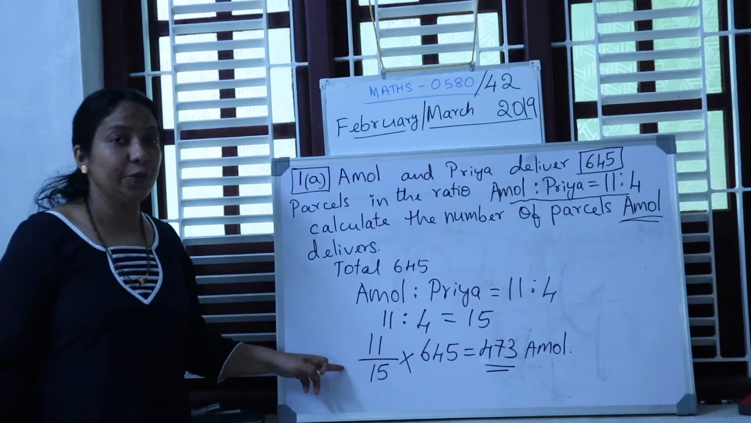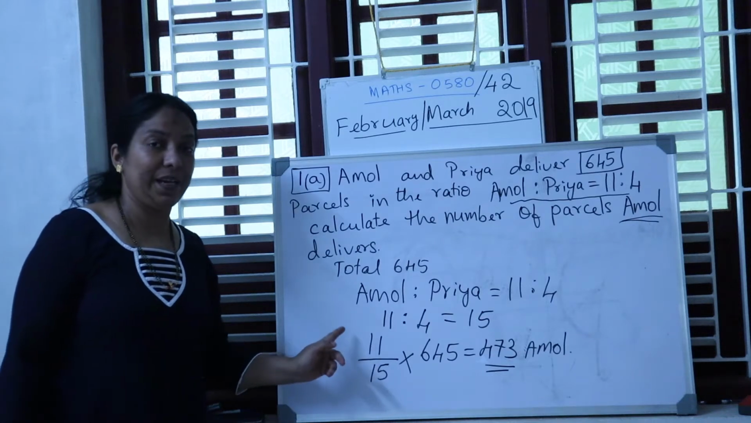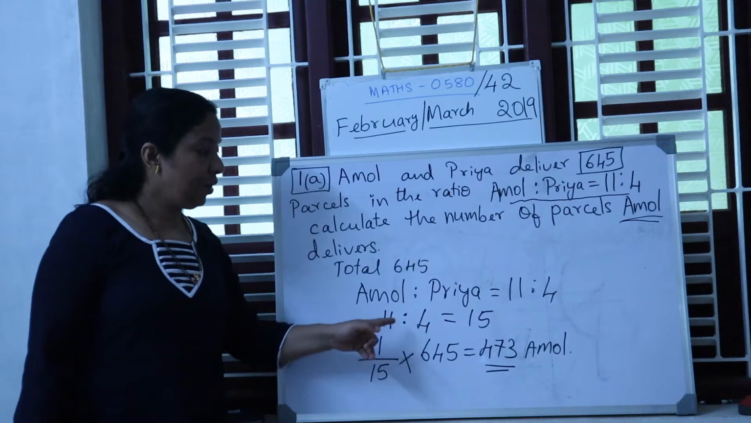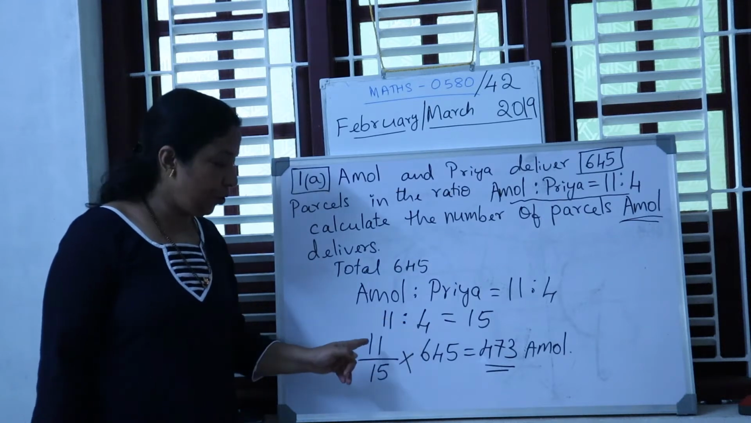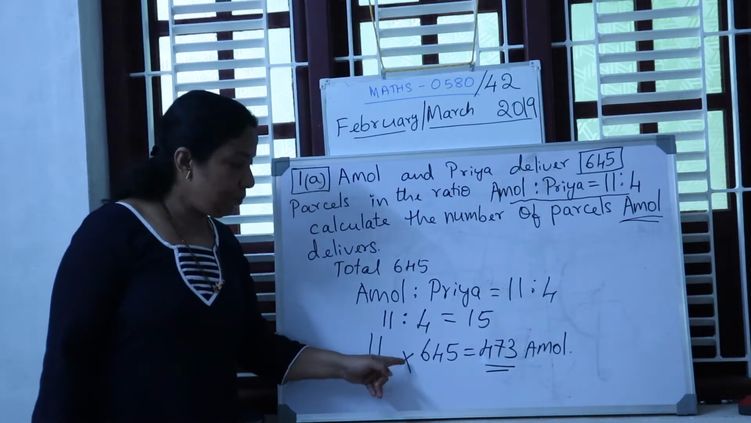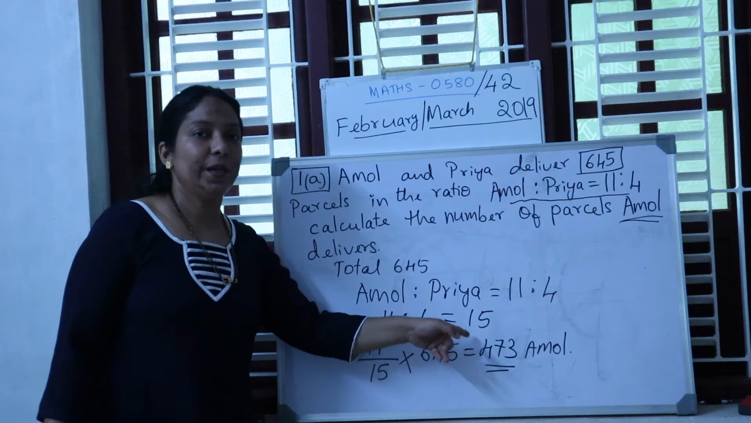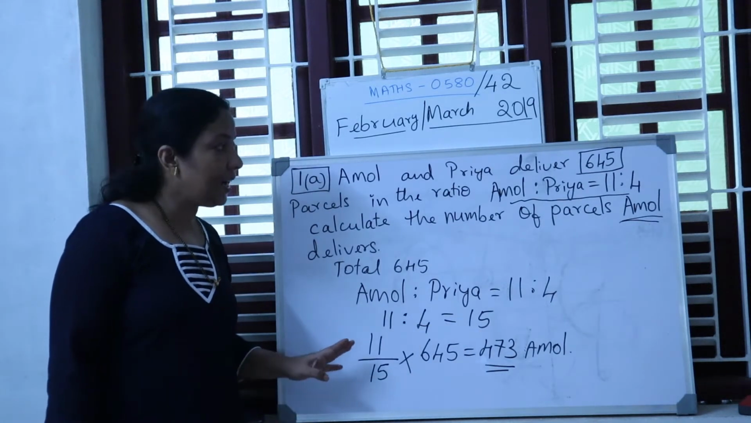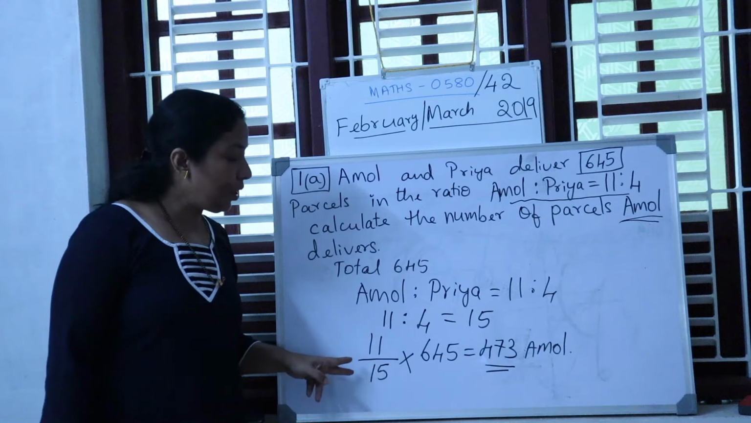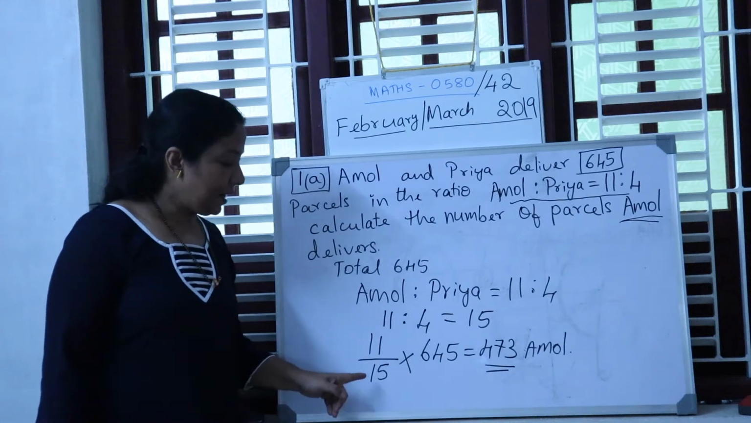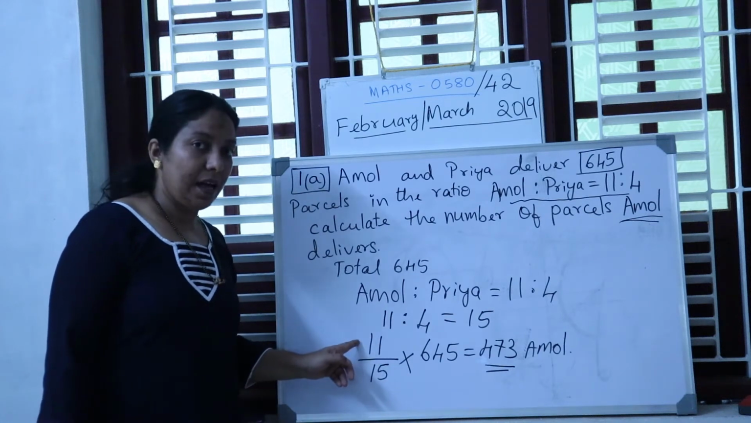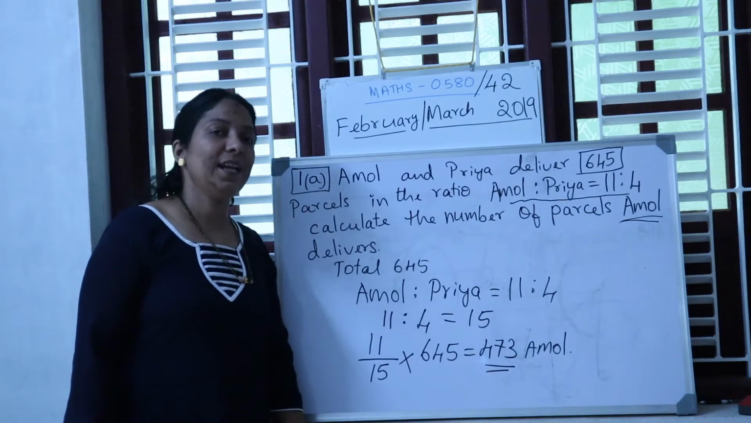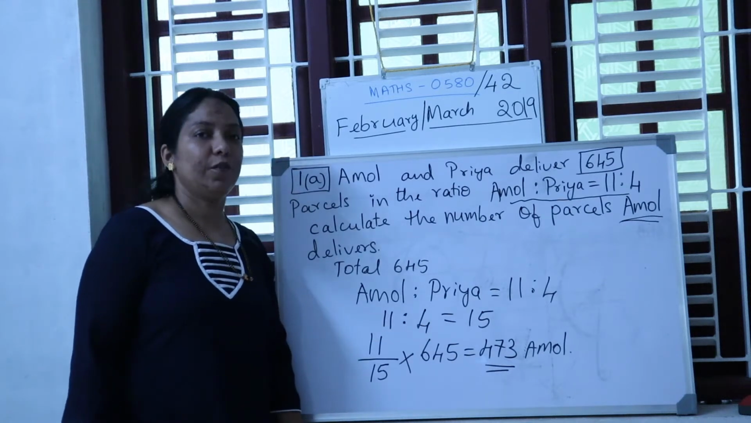If they are asking how many parcels are delivered by Priya, then how will you work it out? Out of 15, what is the ratio of Priya? That is 4. So write 4 here times 645. You will get the answer for Priya. But in this question, they didn't ask for Priya. They are only asking for Amol. That is 11 over 15 times 645, which is equal to 473 for Amol.